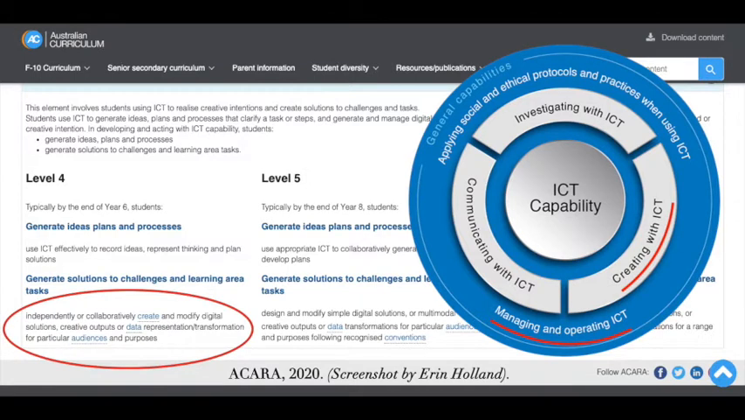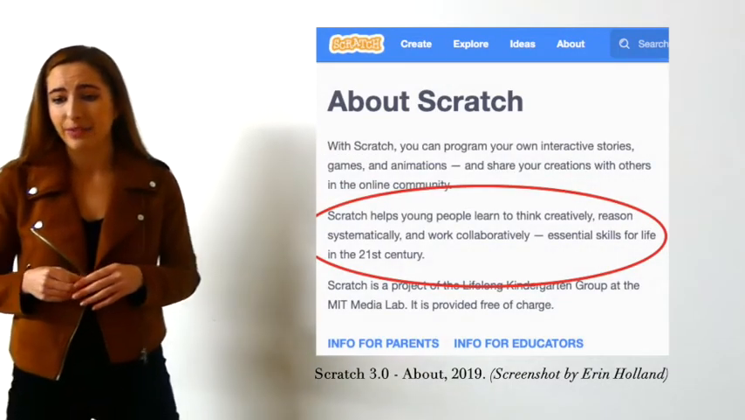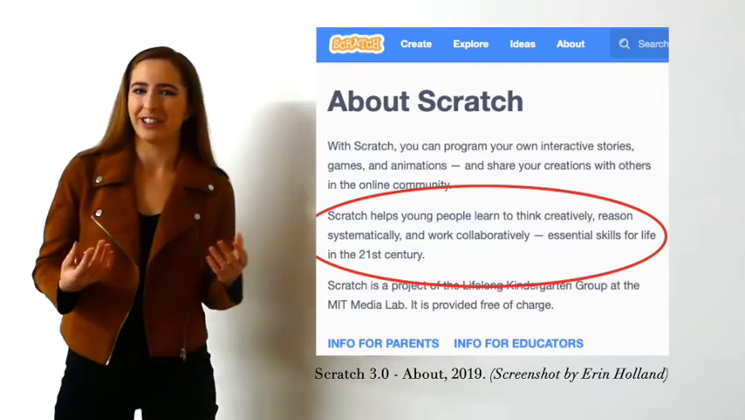Scratch links to the ICT capability of managing and operating ICT, furthermore, creating with ICT. Here we can see how it relates to the learning continuum found on the Australian Curriculum website. Scratch has many strengths. Scratch helps young people learn to think creatively, reason systematically, and work collaboratively, essential skills for life in the 21st century.